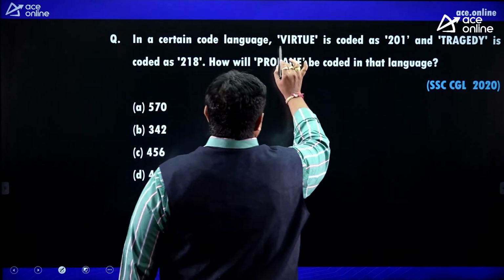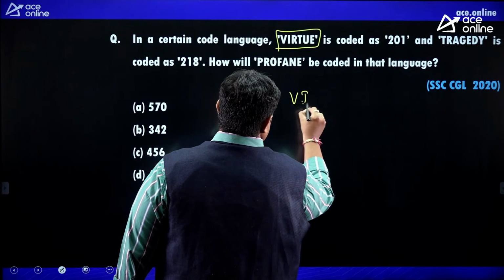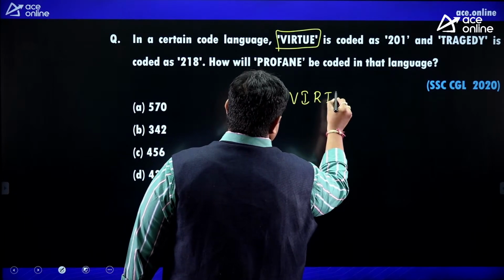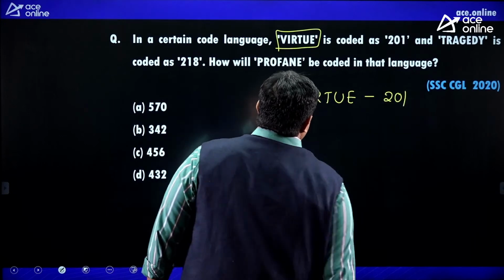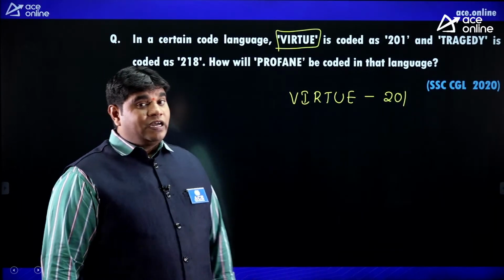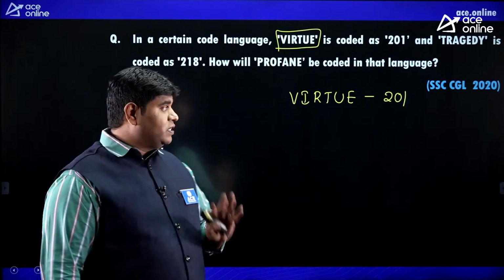I'm taking this one. 201 is given. You can apply all logics, but they are not suitable. That's why I'm giving a new logic for you, this one.